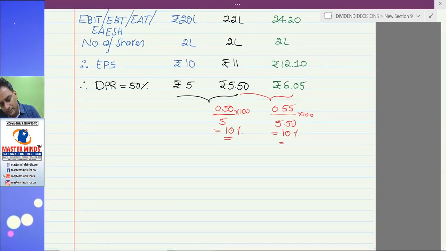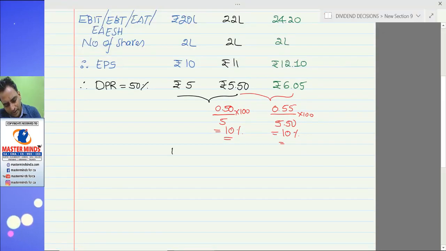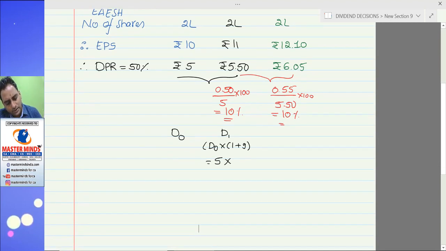That's why if you take this as D0, D1 would be D0 into 1 plus C. D0, how much is the D1? D0 is 5. How much increase in the dividend is expected? 10%. So this is 5.5. In the second year, D2 is equal to D0 into 1 plus C whole power n.